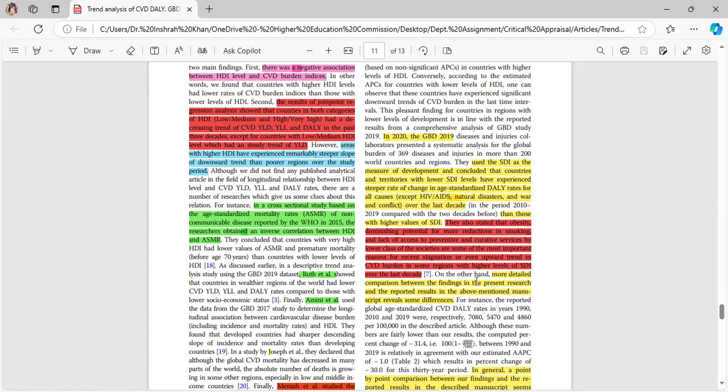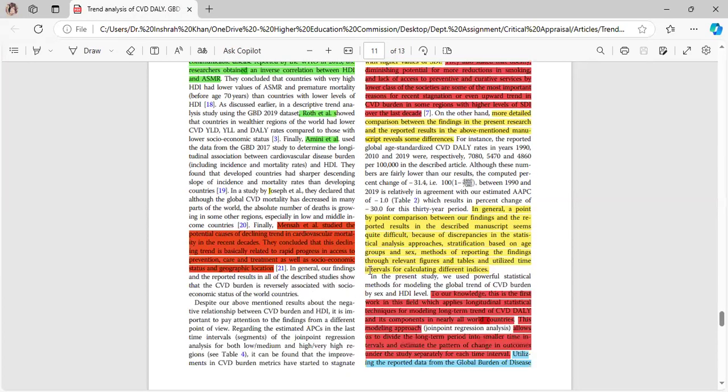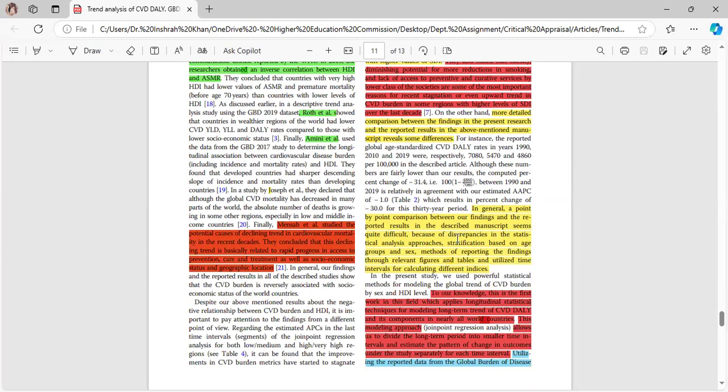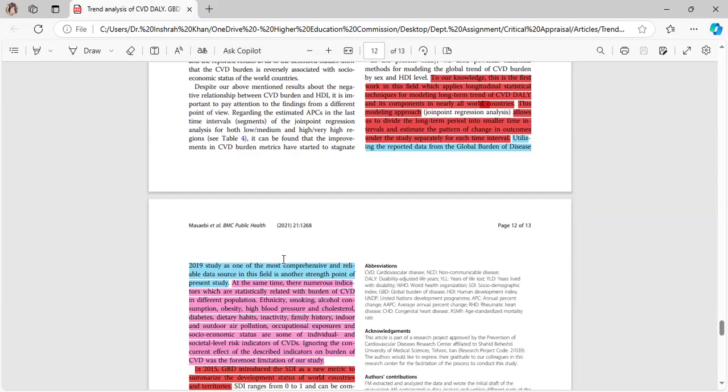More detailed comparison between the findings in the present research and the reported results in the above mentioned manuscripts reveals some differences. In general, a point-by-point comparison between our findings and the results reported in described manuscripts seems quite difficult because of discrepancies in the statistical analysis procedure, stratification based on age groups and sex, methods of reporting the findings through relevant figures and tables, and utilized time intervals for calculating different indices. Utilizing the reported data from the Global Burden of Disease 2019 study as one of the most comprehensive and reliable data sources in this field is another strength point of this present study.